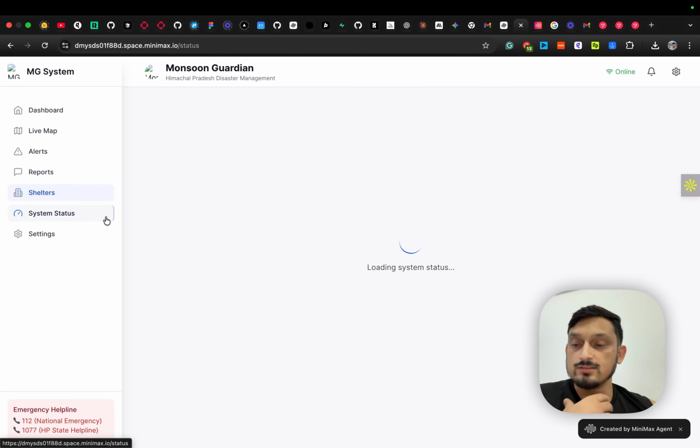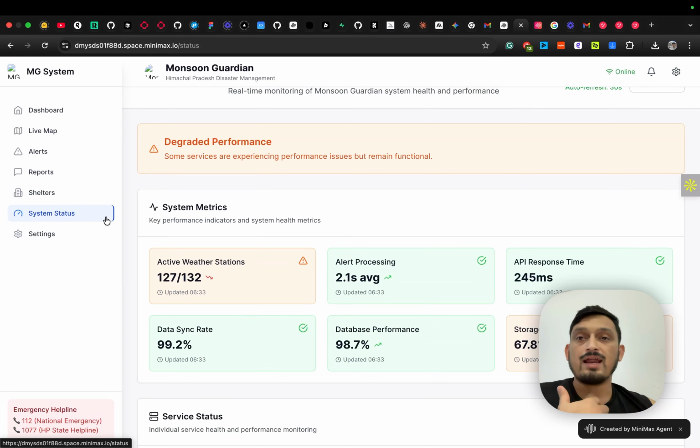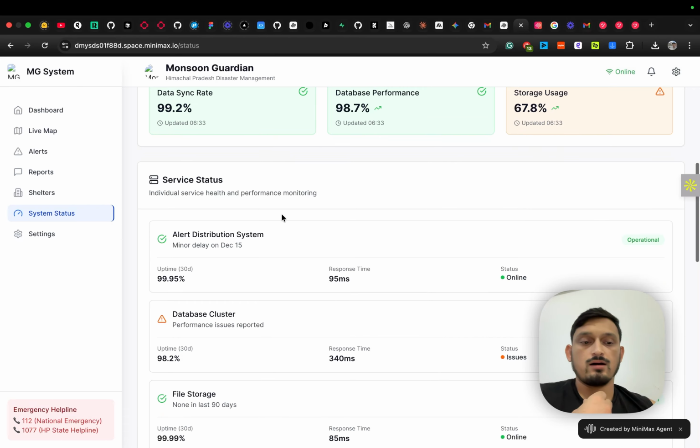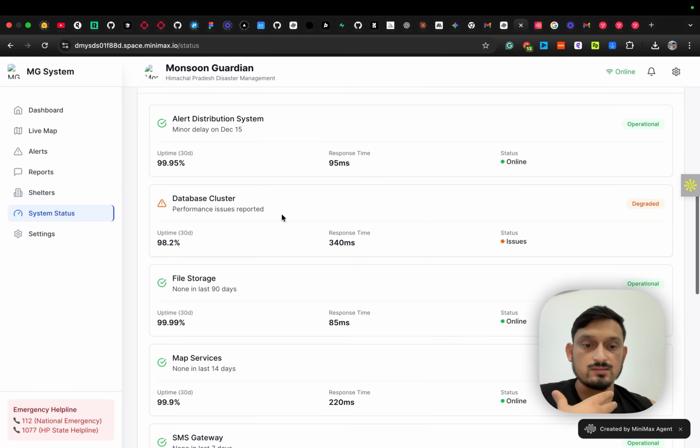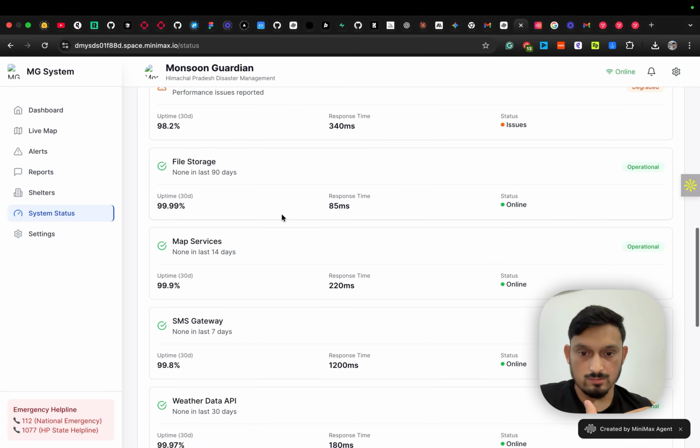So it is definitely a platform that has been built with the help of this agent, and I feel it is already 50 to 60% there. If I push it further and make a lot of improvements, I think this can be used by people who have to deal with this crisis every other year.